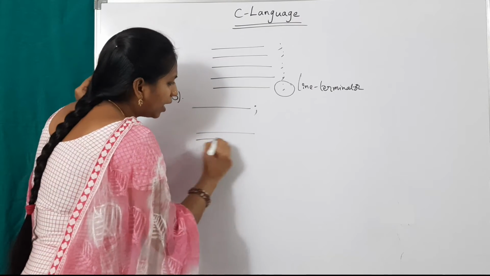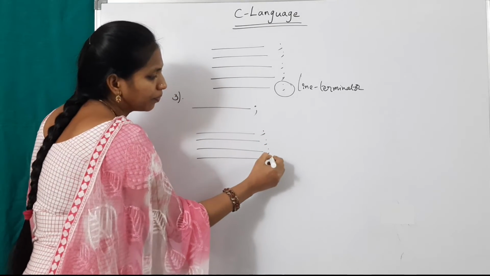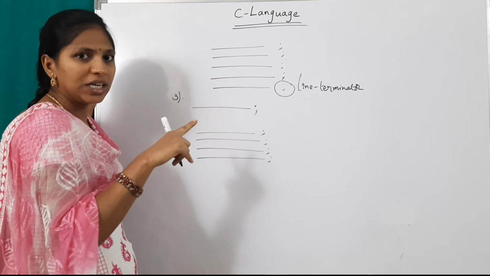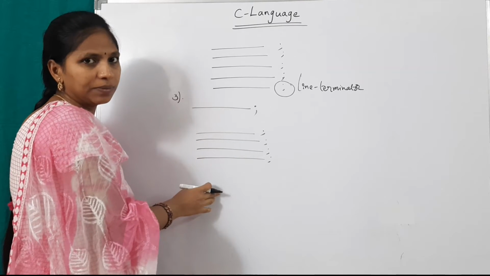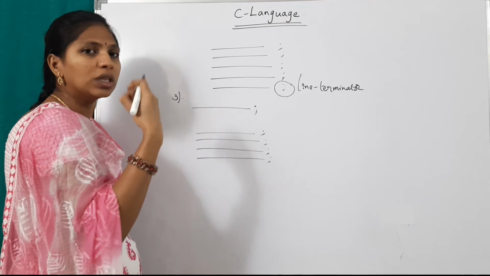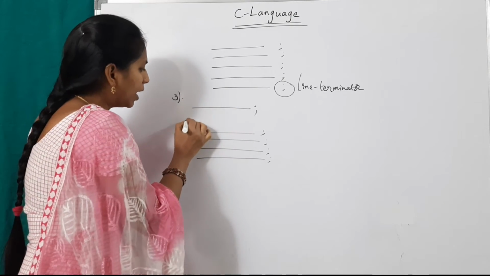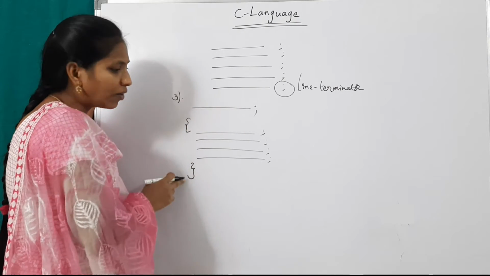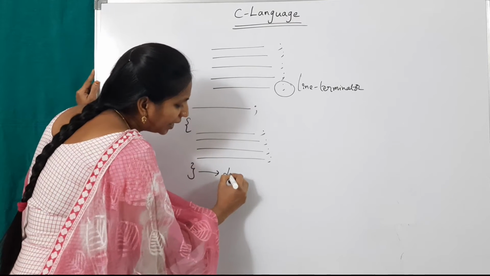Suppose there are many statements related to one condition. If the condition is true, I want to execute all these 4 statements. This is called a compound statement. A collection of more than one statement is nothing but a compound statement. Compound statements must be within curly brackets or flower brackets. These flower brackets are called delimiters.